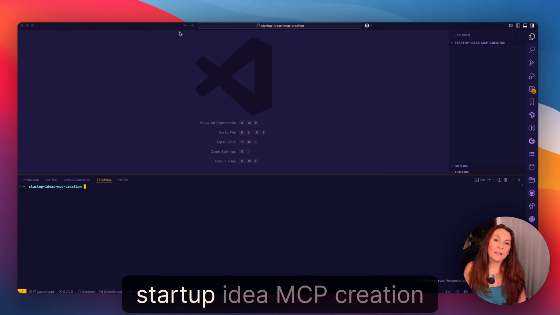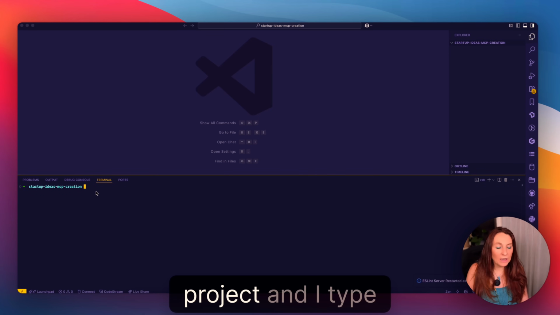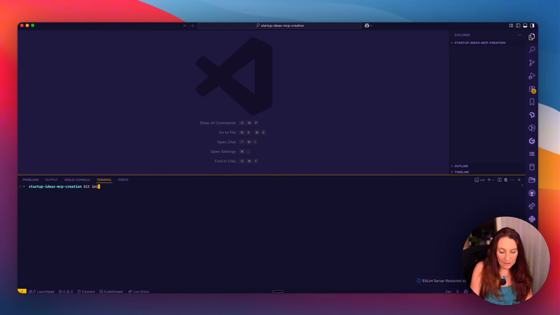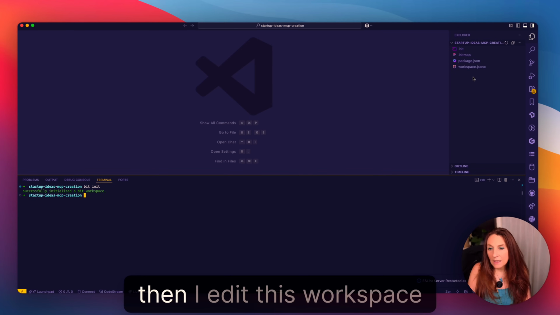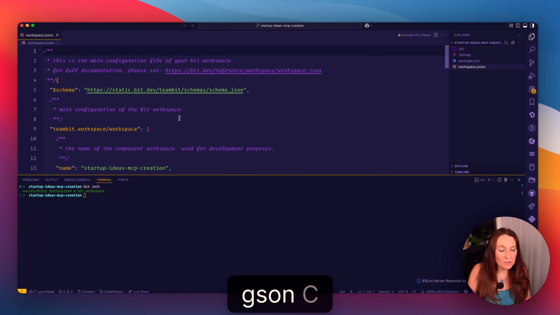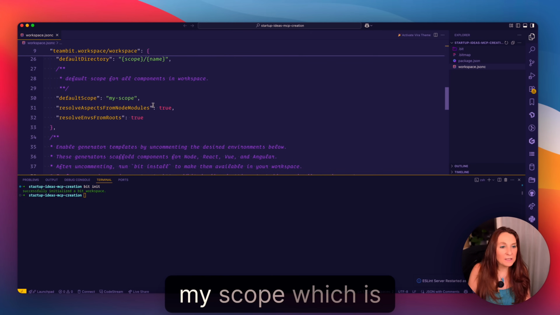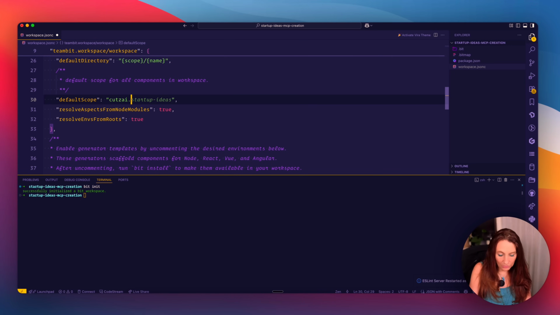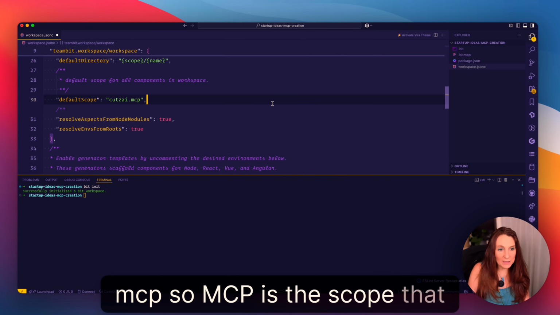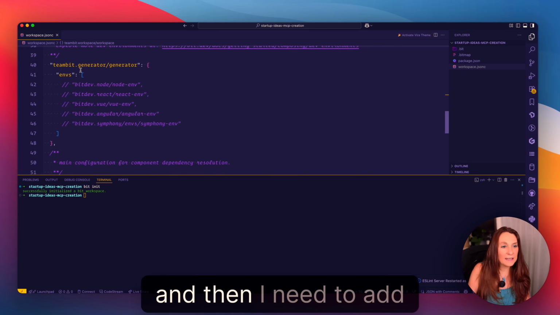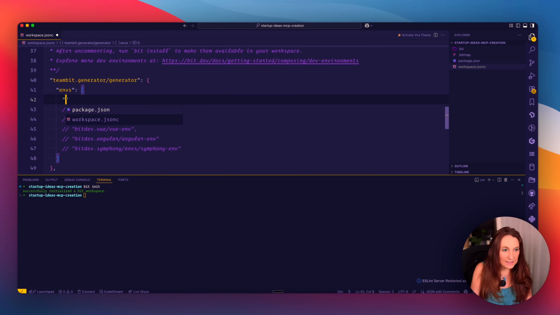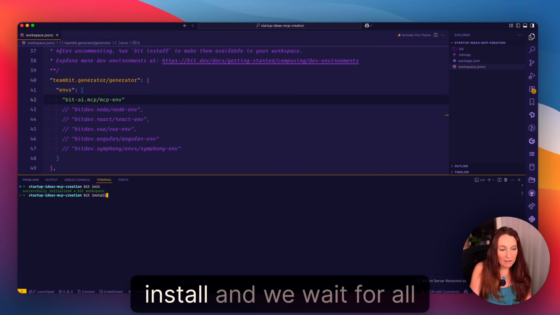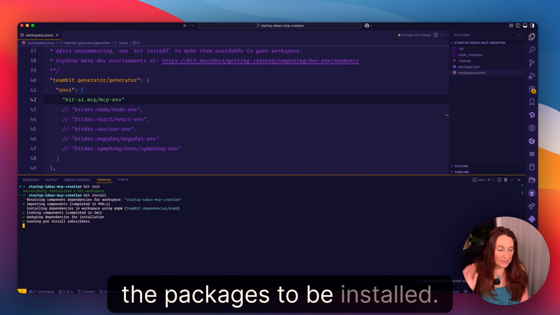In VS Code, I have created a startup idea MCP creation project, and I type bit in it. Then I edit this workspace.jsonc, and I need to have my scope, which is cutzi.mcp. So MCP is the scope that we have just created, and then I need to add this in the env. Okay, and now we type bit install, and we wait for all the packages to be installed.